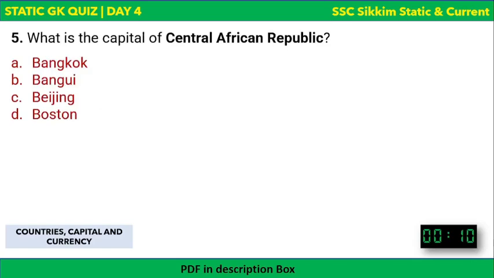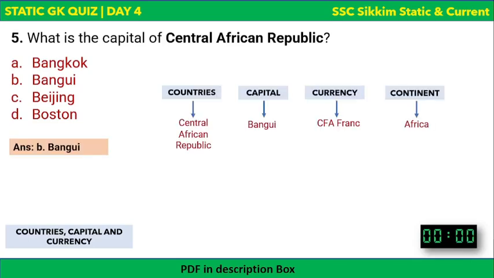What is the capital of Central African Republic? The options are on the screen and your time begins now. The time is over. The capital of Central African Republic is Bangui and its currency is CFA franc. So Bangui is the capital of Central African Republic. So this is it. Now we complete countries, capitals and currency.